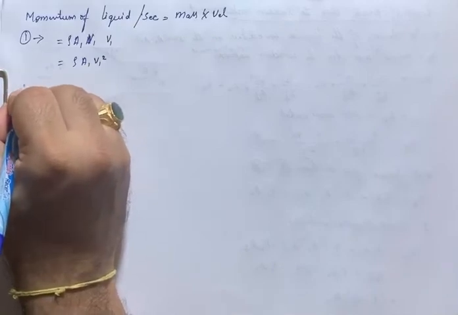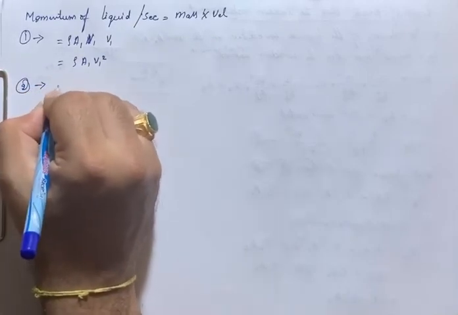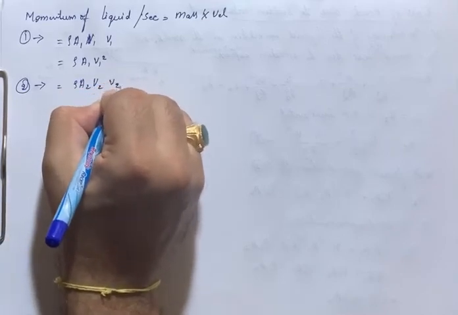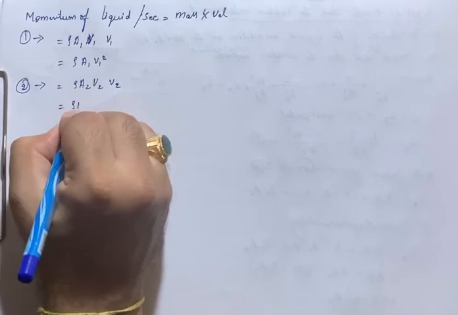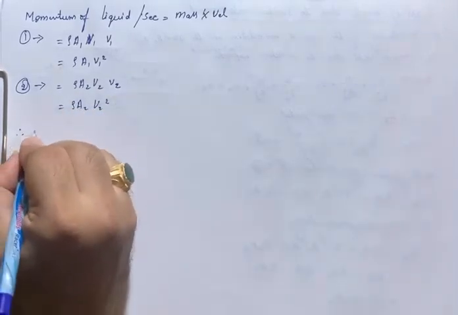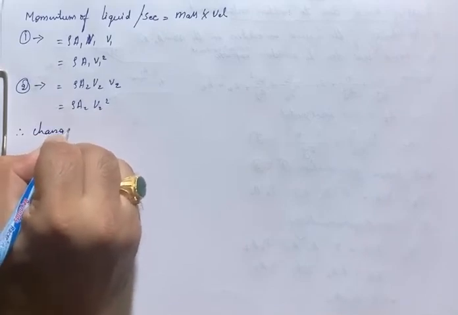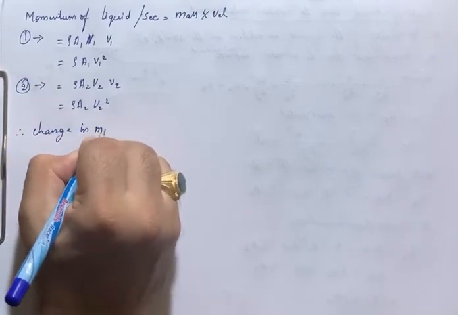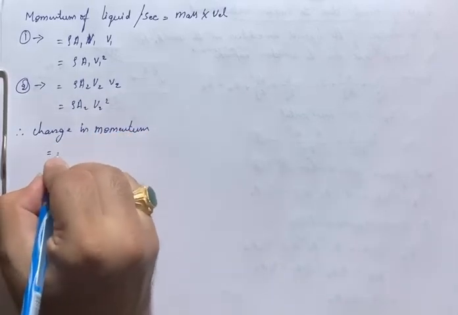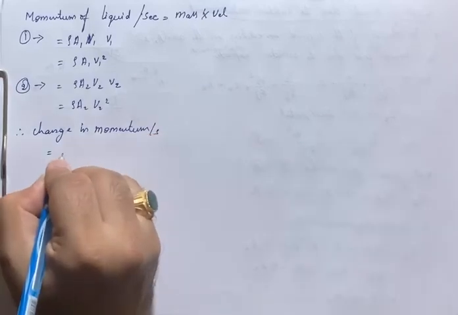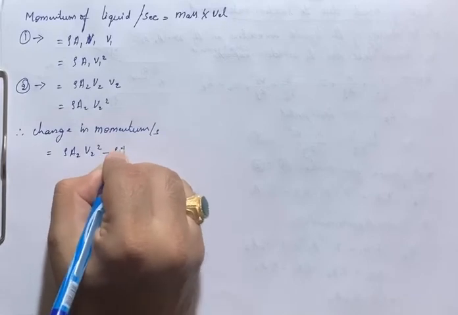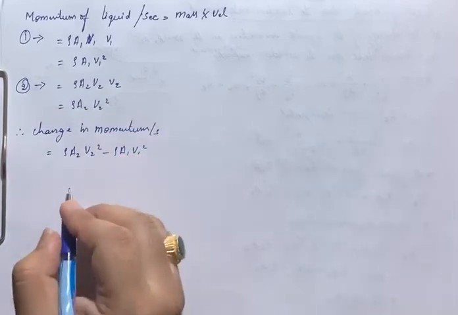Similarly, momentum in section 2 will be mass rho A2 V2 into V2 here. So this becomes rho A2 V2 square, right? Therefore, change in momentum per second becomes rho A2 V2 square minus rho A1 V1 square here, right?